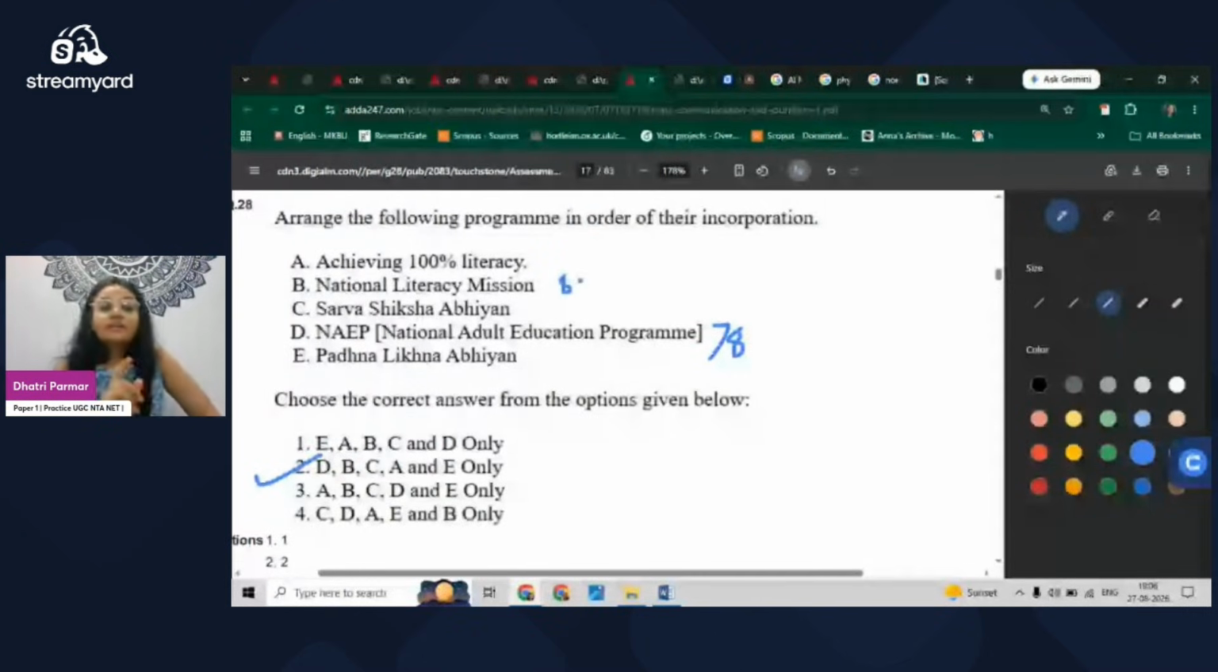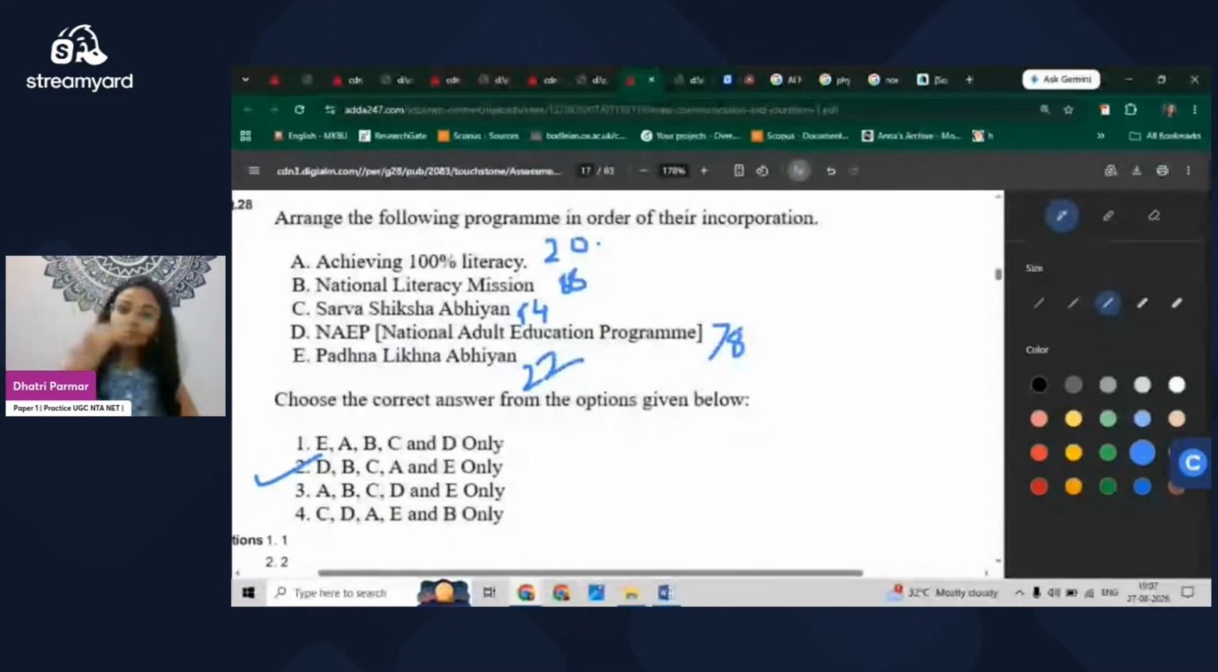Next on that is Sarva Shiksha Abhiyan, and then came Achieving 100% Literacy, and this program launched in 2020, and its agenda is to complete it in 2030. 100% literacy is the achieving agenda of this program. And then we have Padhna Likhna Abhiyan, and it is a very recent one, 2022. So that's how it is arranged. So there are keywords, and we have to connect them, ordering them in chronological order.